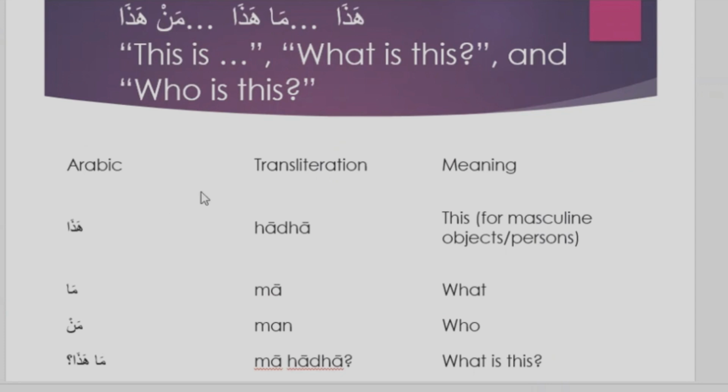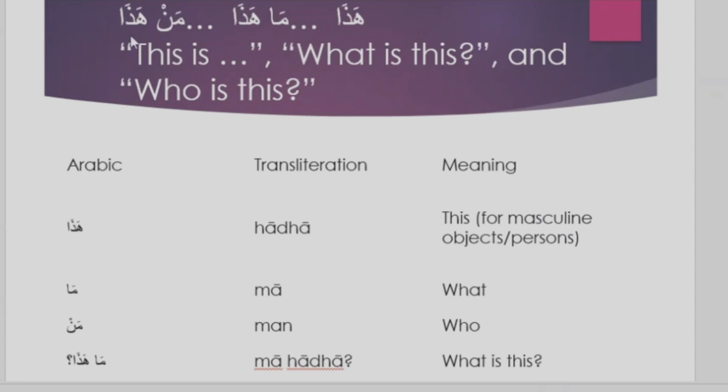We use ma to refer to an object. Then we use man to refer to a human being or a living thing. You see, ma hada, what is this? Then you say hada kitabun. This is a book. Ma hada, what is this? Hada qalamun. This is a pen. Ma hada, what is this? Hada kursiyun. This is a chair.